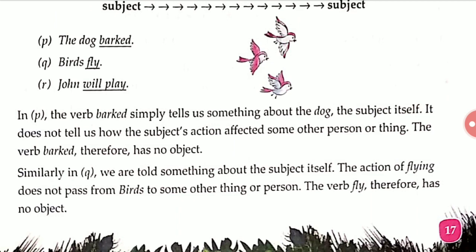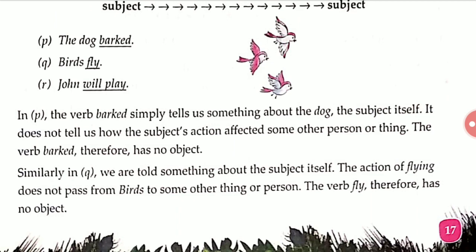It is telling about the dog, and the dog tells about itself. It does not tell us how the subject's action affected some other persons or people. Here in this sentence, the dog barked, it does not show whether it is affecting some other persons or not. It is not affecting some other persons or things.